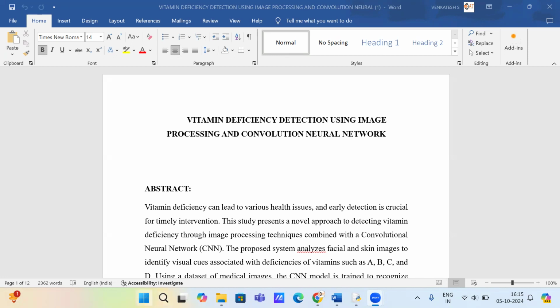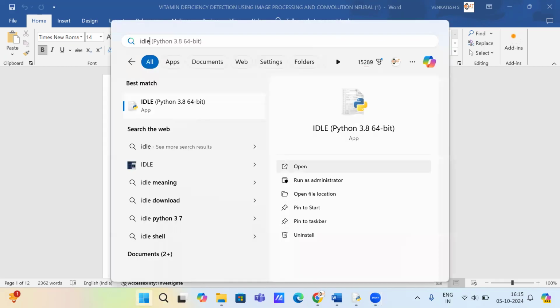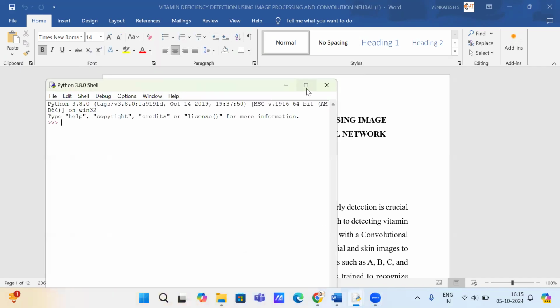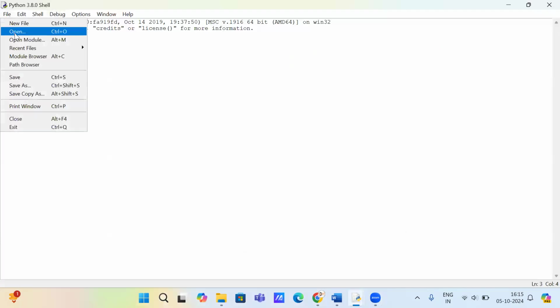So now we go for the code. Click on open. Click on file, open.